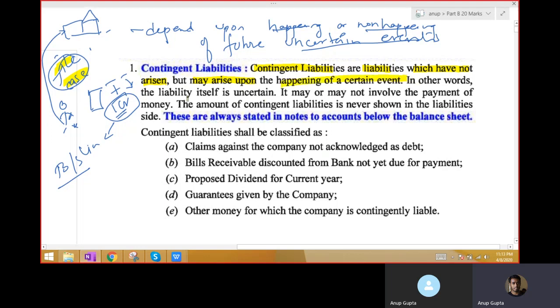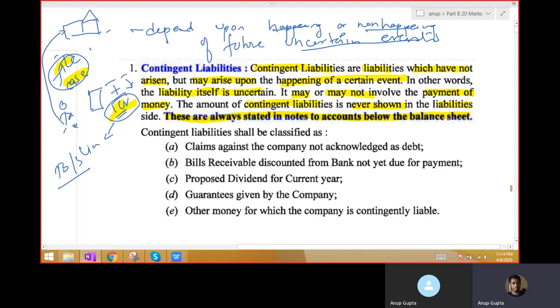In other words, the liability is uncertain. It may and may not involve the payment of money. The contingent liability is never shown in the liabilities. Rather, it is always stated in the notes to accounts below the balance sheet. So it is not recorded in the balance sheet format, but it is shown separately in the notes to accounts below the balance sheet.